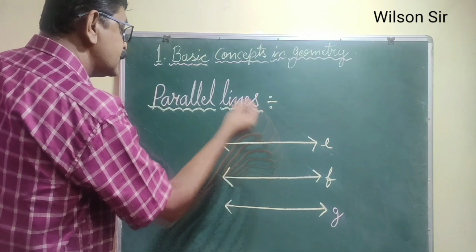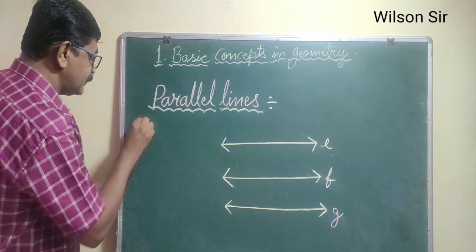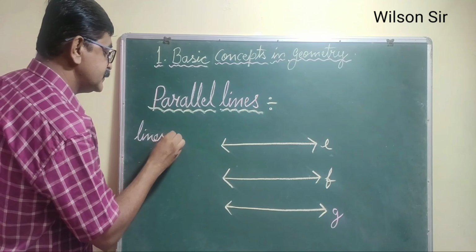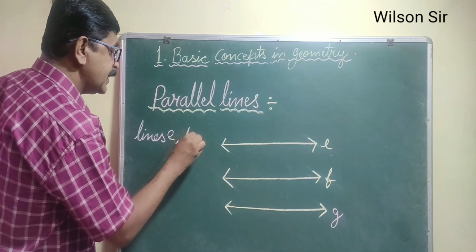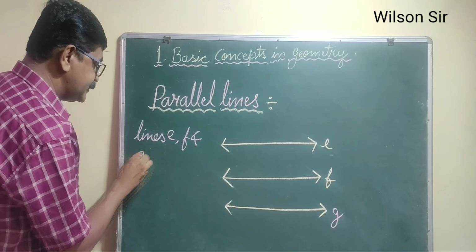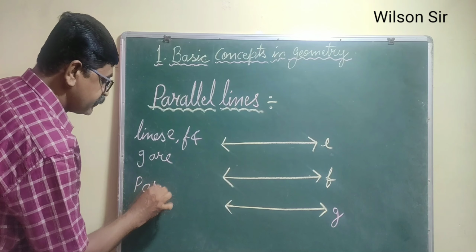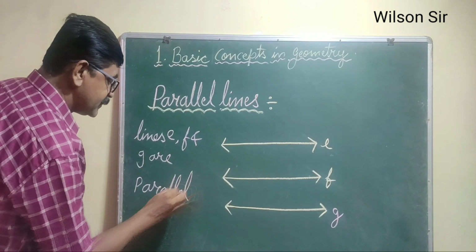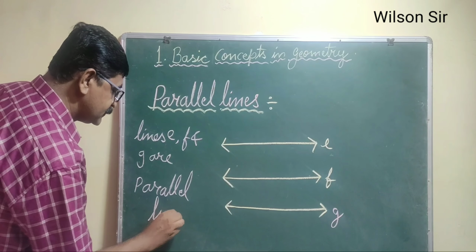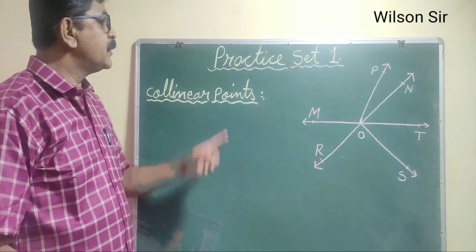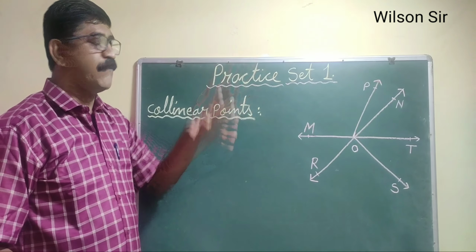So lines E, F, and G are parallel lines. Now we are going to solve practice set 1.